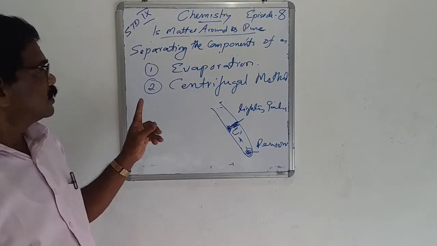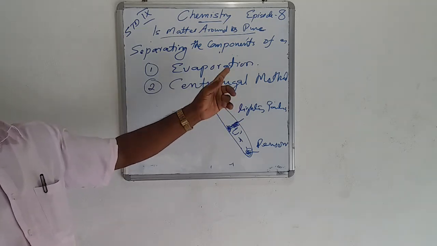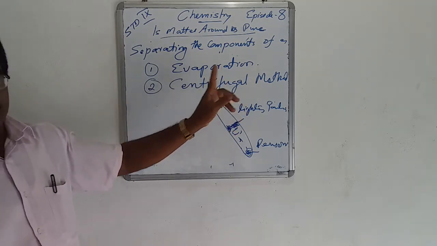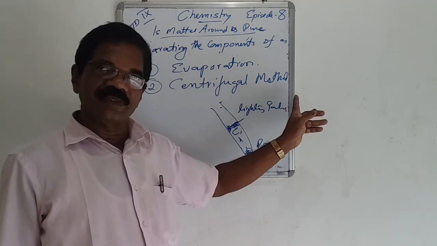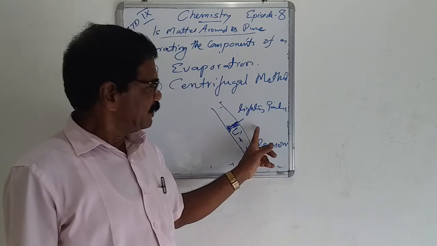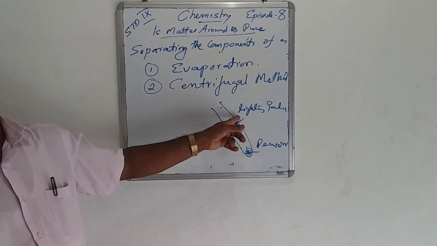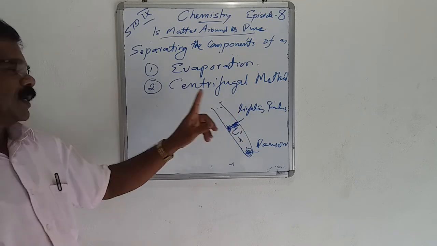The second method is, name of the method, the centrifugal method. Which property of the mixture is used here to separate it? The components differ in their densities. Example: cream from milk or butter from curd, etc.